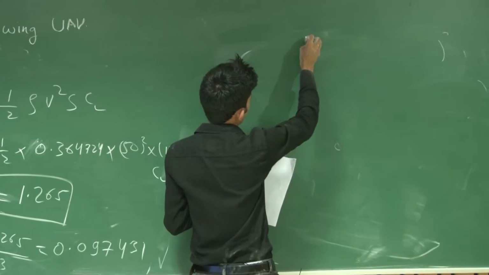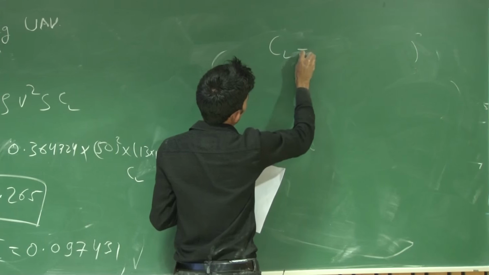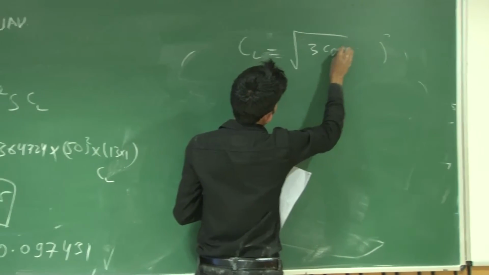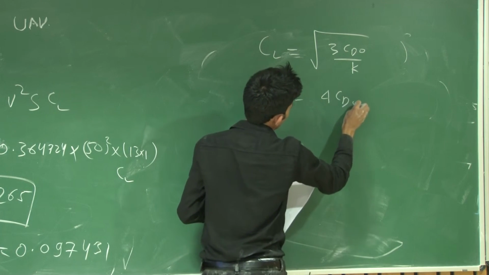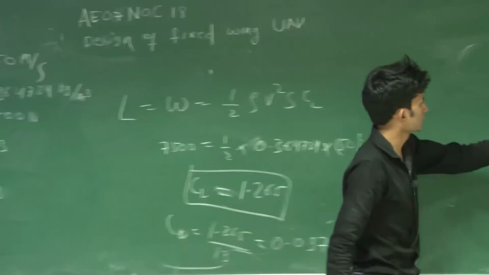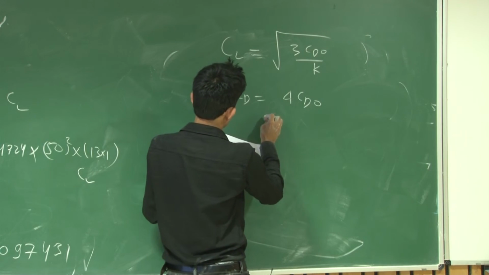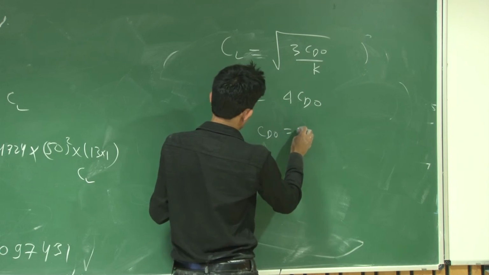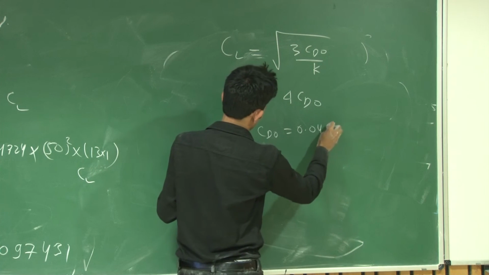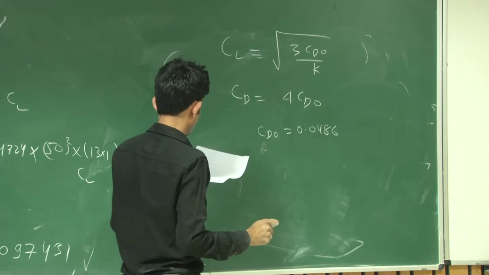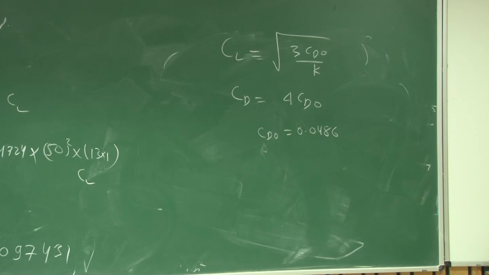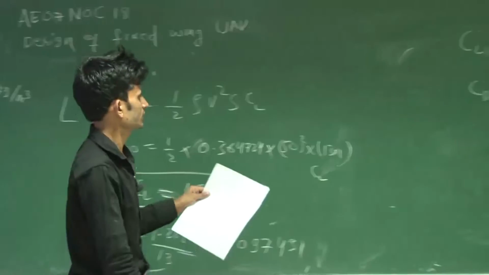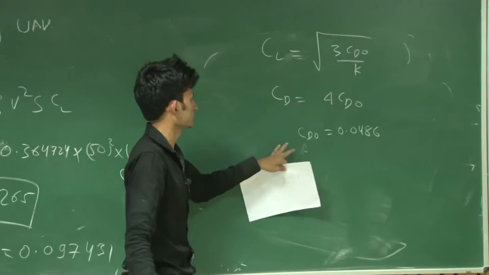So if you use CL equal to under root 3 CD naught by K and CD equal to 4 CD naught, you can put CD here and use this CD to find CD naught. Then your CD naught will be 0.0486. But you have to find the span efficiency factor at minimum drag condition.